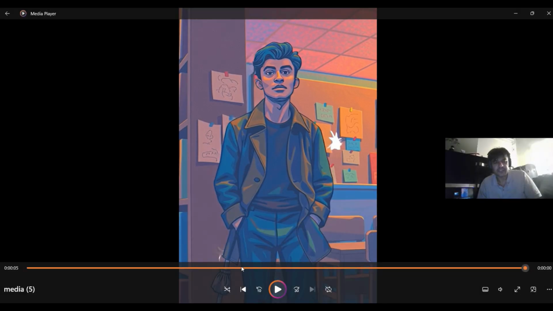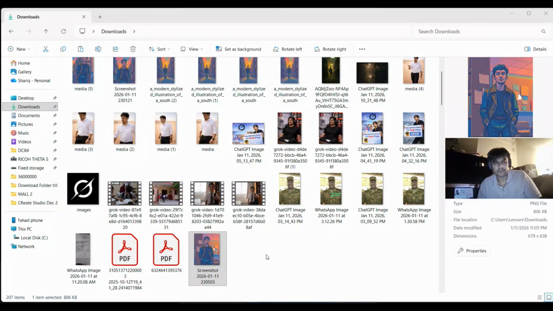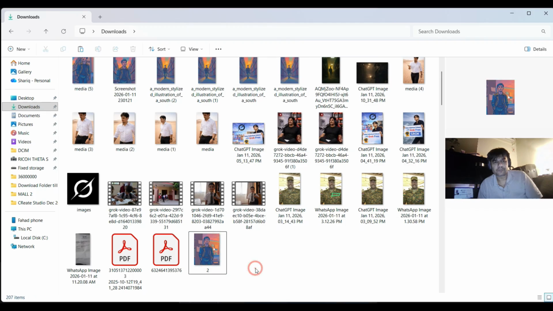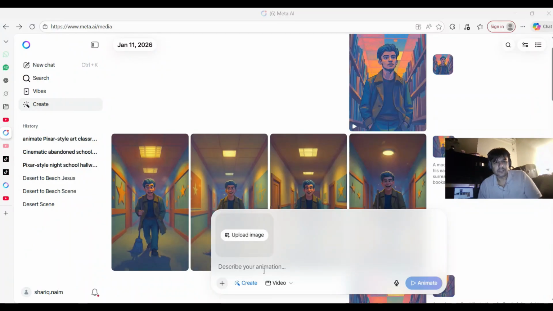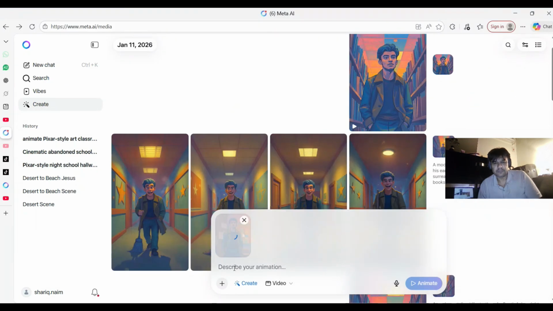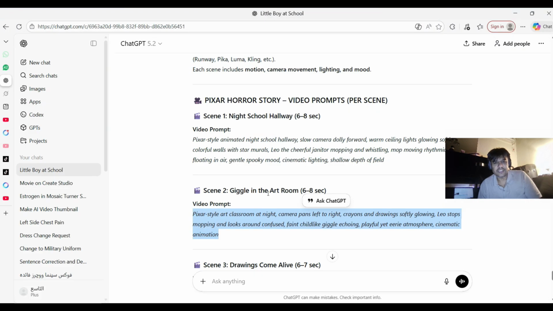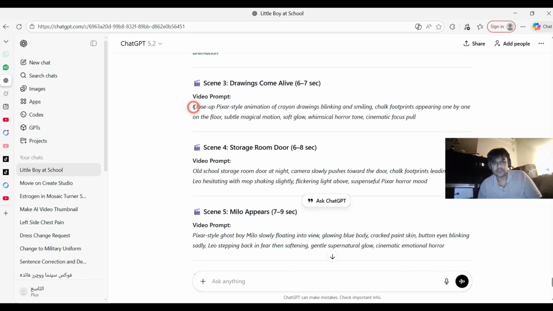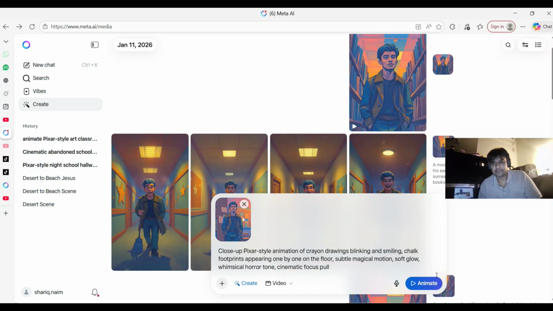Then you will go to Meta AI. You can change the names if you want, so it will be easy for you when you post number 2. This one you have to again upload there in Meta AI. So again we are here in Meta AI, it should be video. You will upload this one. I change the name, I will click here and I will go to ChatGPT and I will copy the third prompt. I copy this prompt, I will paste here and again animate.